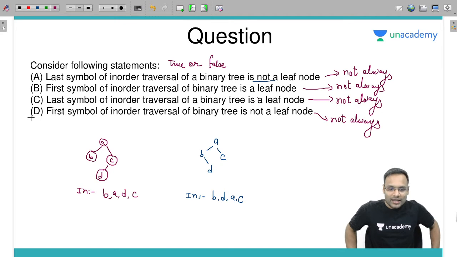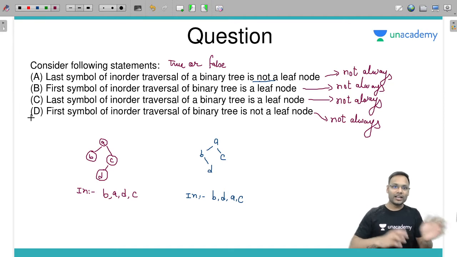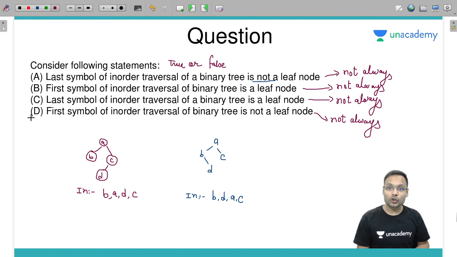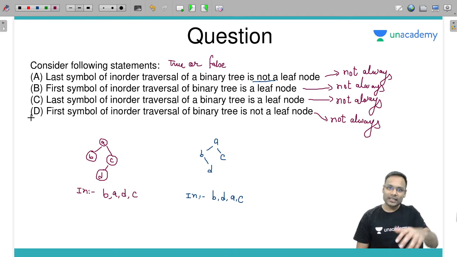I hope you guys are understanding what I am trying to say here. So it can be a leaf, it cannot be a leaf, first and last, everything. So you have to read in the question whether it says always or not. If the question says always, then you can say always false. If it does not say always, then you can say maybe true.